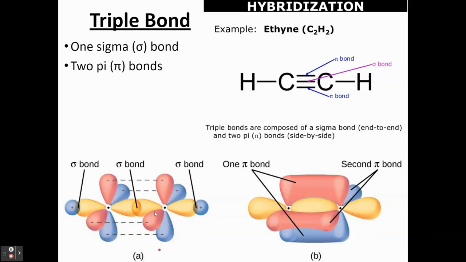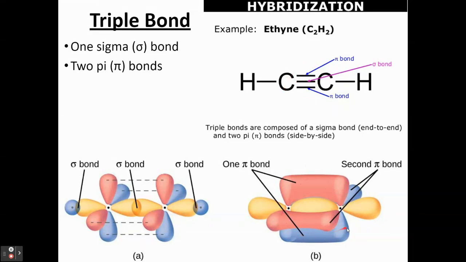And again, these are unhybridized ones. And so because you have a pair of unhybridized ones on each carbon, you have sort of two regions of indirect overlap happening. So this would be the blue indirect overlap, and then this would be the red indirect overlap. So this is one pi bond, and this is the other pi bond. So in our triple bond, we have a sigma bond from direct overlap. We have one pi bond from the indirect overlap of the first set of unhybridized p, and we have another pi bond from the indirect overlap from the second set of the unhybridized p. So our triple bond has one sigma and two pi.